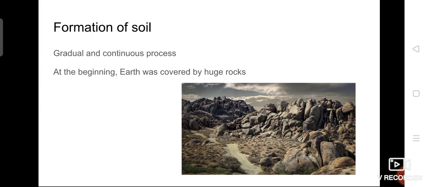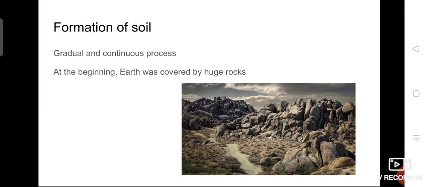Soil doesn't form immediately. It is a gradual and continuous process. Gradual means what? Not immediate. That is, a somewhat slow process. It will take even thousands of years to form soil.